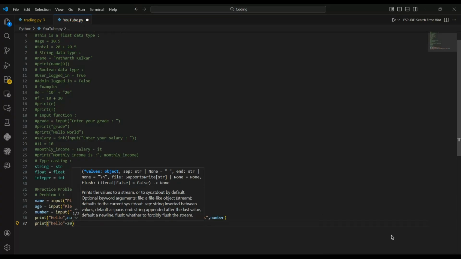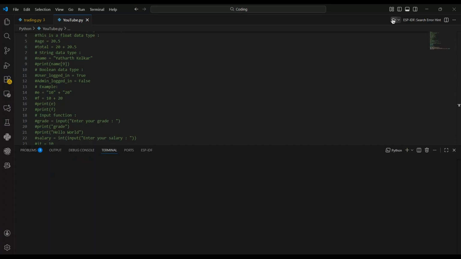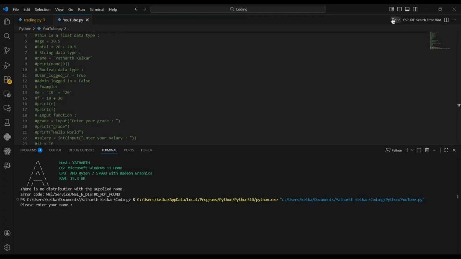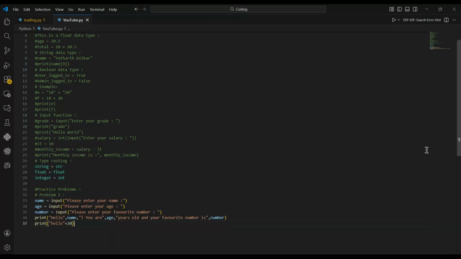You can't do that. It will just show an error because you can't add or do operations with two different data types. Just remember that much. But you can do operations between two different number types, which is int and float. Remember that much.